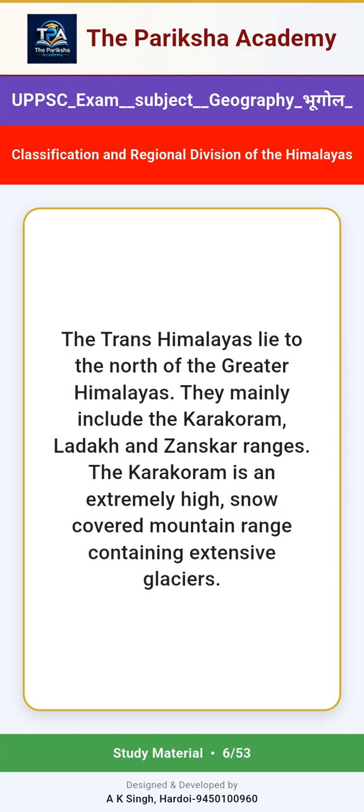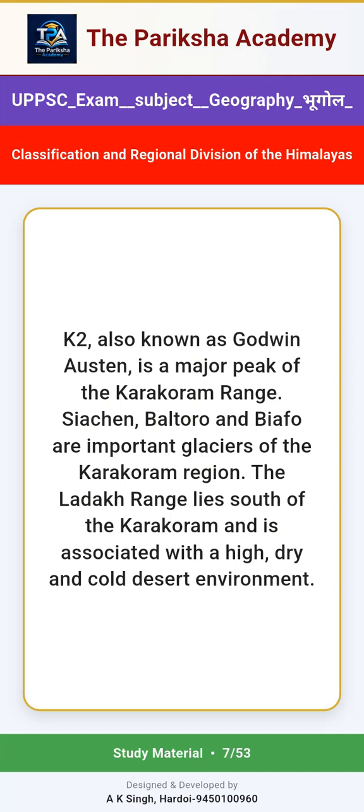Trans-Himalayas. The Trans-Himalayas lie to the north of the Greater Himalayas. They mainly include the Karakoram, Ladakh and Zanskar ranges. The Karakoram is an extremely high, snow-covered mountain range containing extensive glaciers. K2, also known as Godwin-Austen, is a major peak of the Karakoram range. Siachen, Baltoro and Biafo are important glaciers of the Karakoram region.